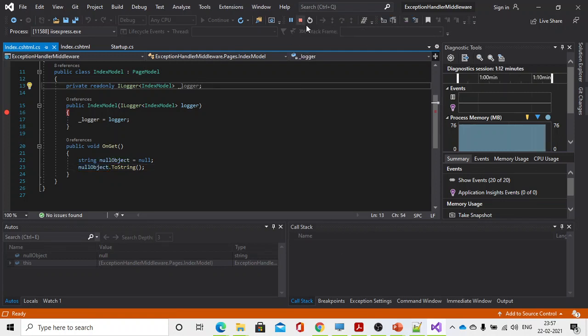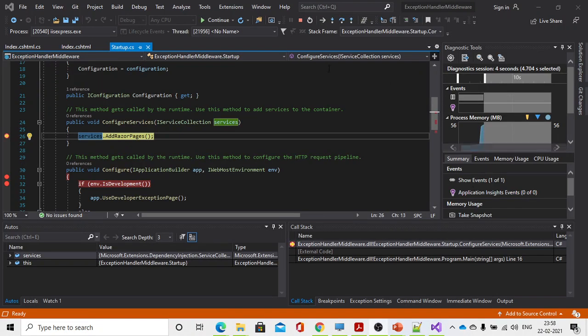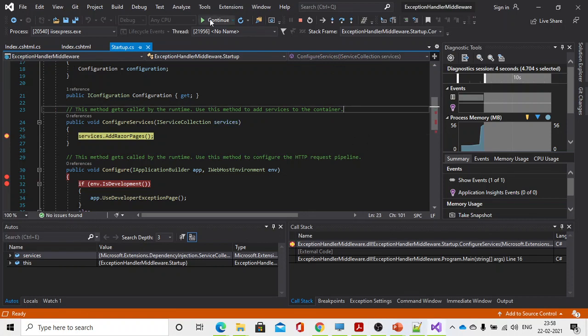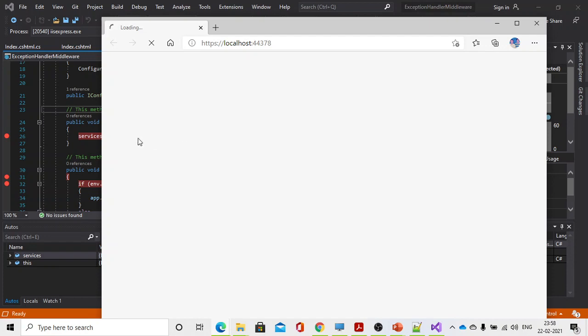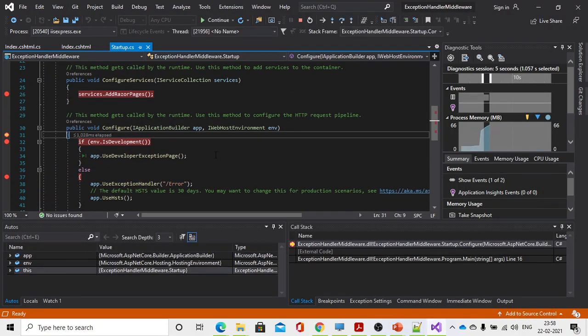I'm restarting the application. And F5. It comes to the Configure method.